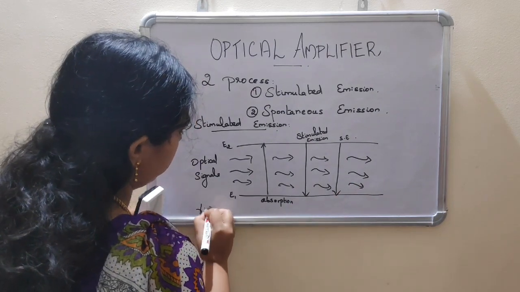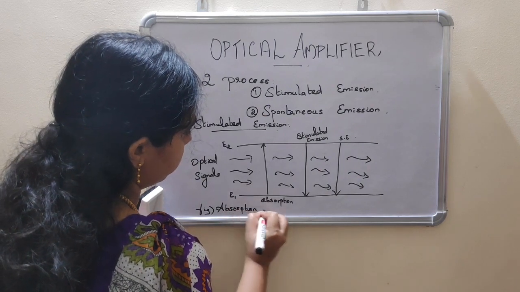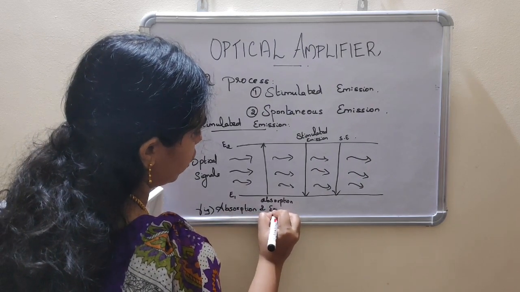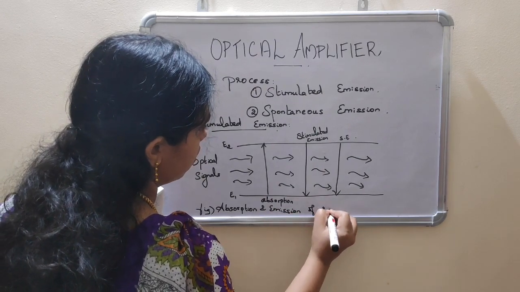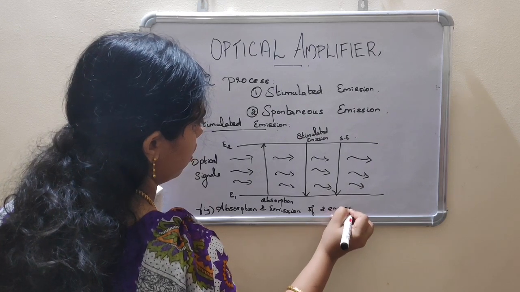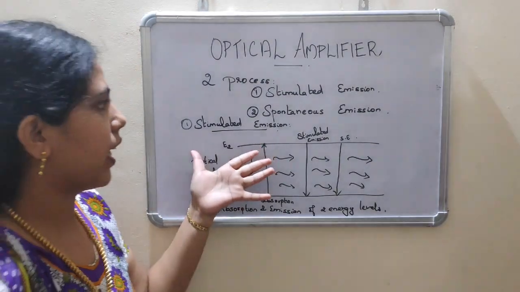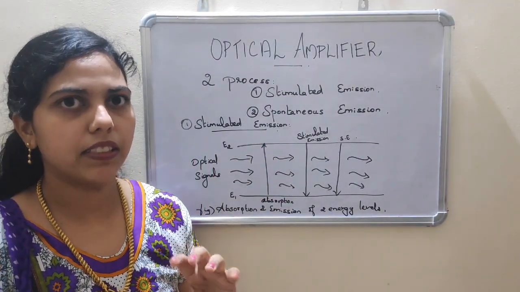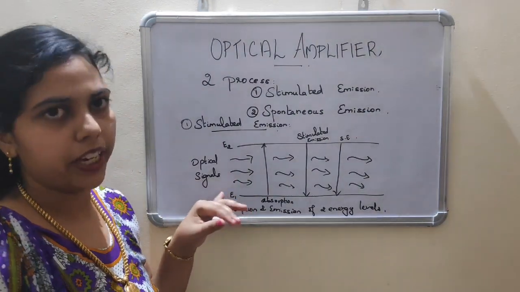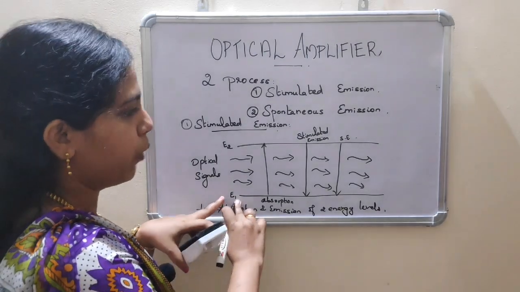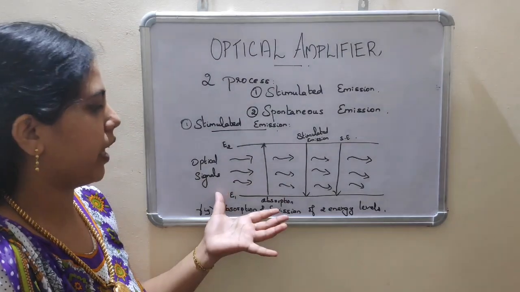The figure shows absorption and emission of two energy levels. Okay, stimulated emission. Here we are considering an atomic system of two energy levels, E1 and E2. E1 is the lower energy level and E2 is the higher energy level. From the diagram itself we can discuss.